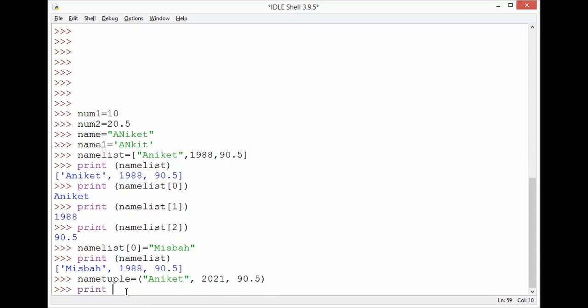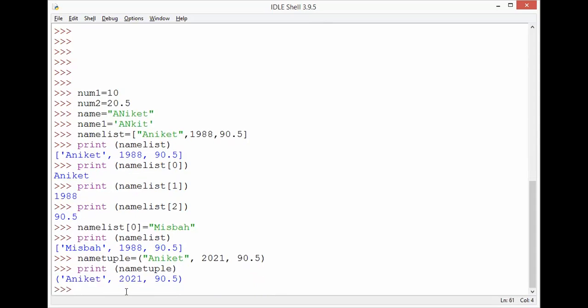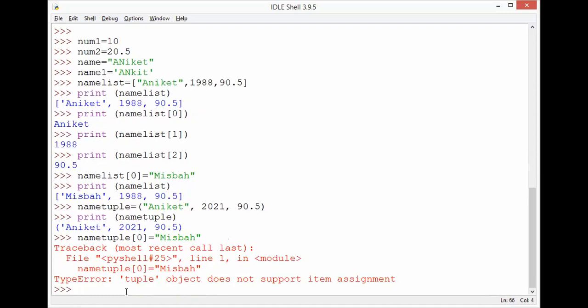I am printing name tuple. See, I want to change the 0th index of this tuple. What I will do? Name tuple 0, and in place of Aniket, I'll write Misbah over here. See, error. So here we have proved that tuples cannot be updated.